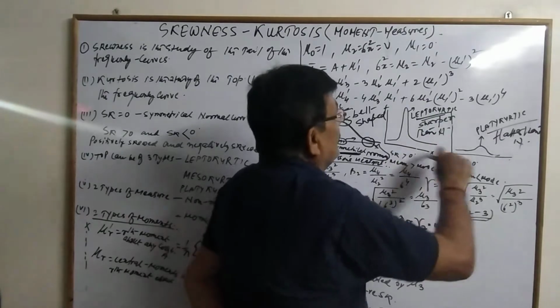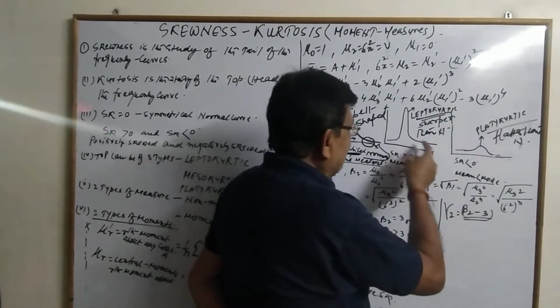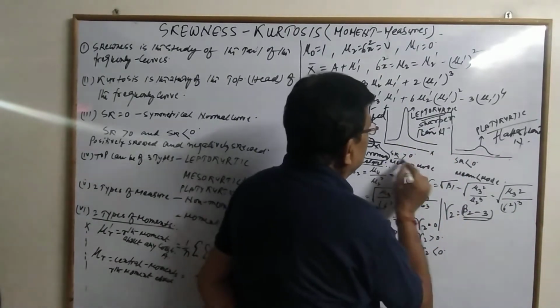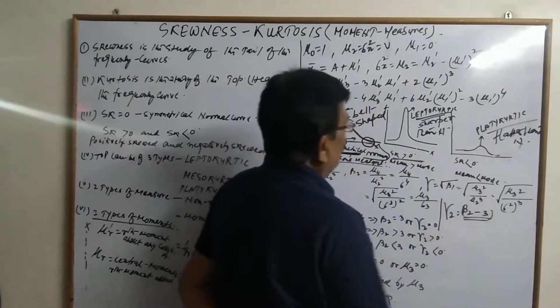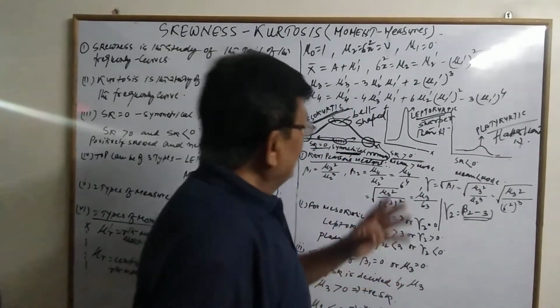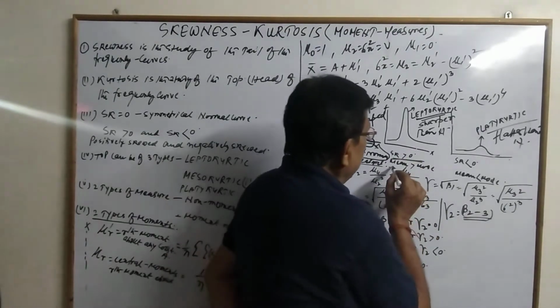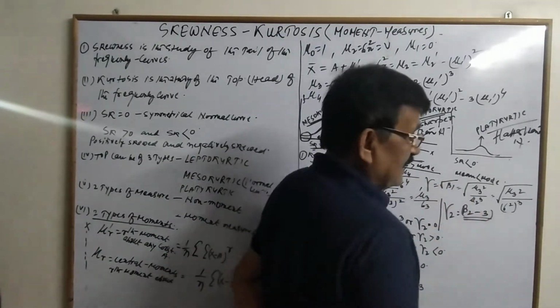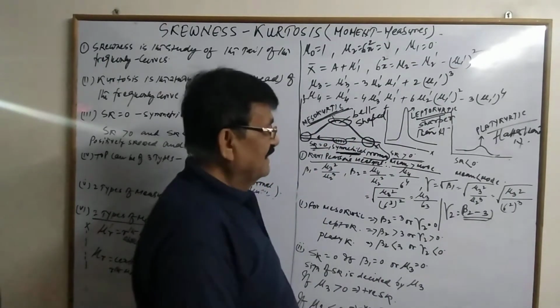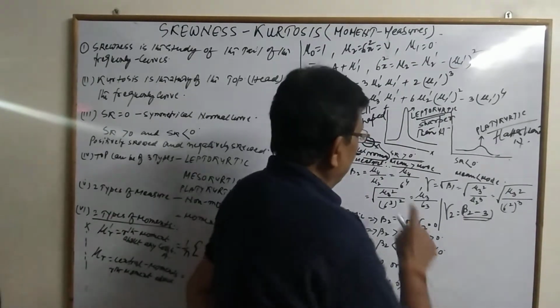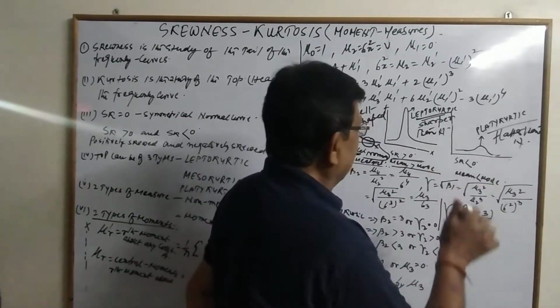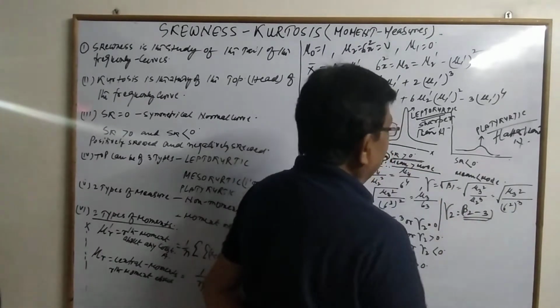When the right tail is more stressed than its left, it is called positive skewness. And in non-moment measures, positive skewness is taken when the mean happens to be the largest of all the three averages, greater than the mode as well as greater than the median. So when the mean is greater than the mode or median, it is said to be positive skewness.